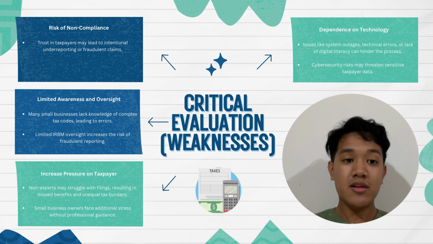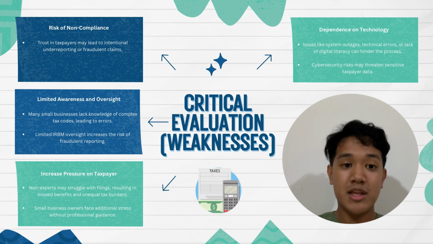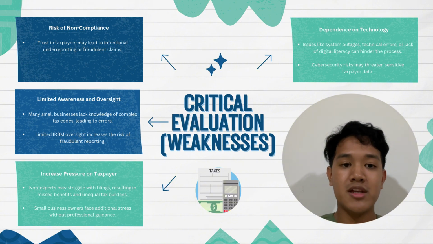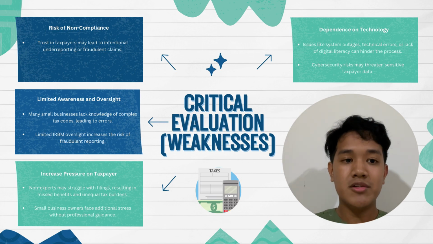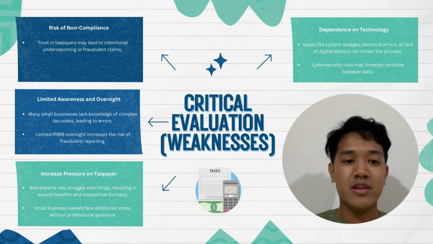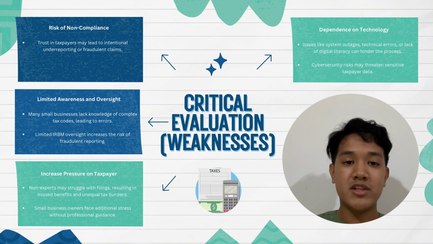The first one is the risk of non-compliance. Trust in taxpayers may lead to intentional underreporting or fraudulent claims. The next one is limited awareness and oversight. Many small businesses lack knowledge of complex tax codes, leading to errors. Limited IRBM oversight increases the risk of fraudulent reporting. The next one is increased pressure on taxpayers. Non-experts may struggle with filings, resulting in missed benefits and unequal tax burdens. Small business owners face additional stress without professional guidance.